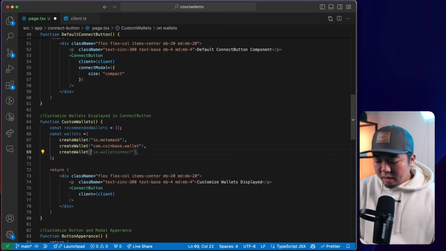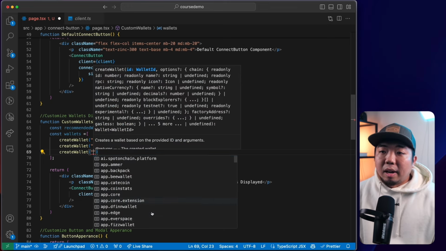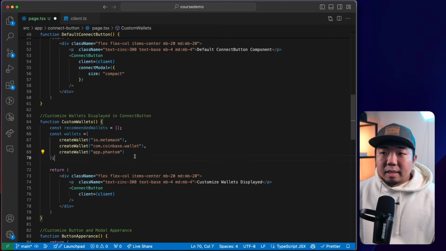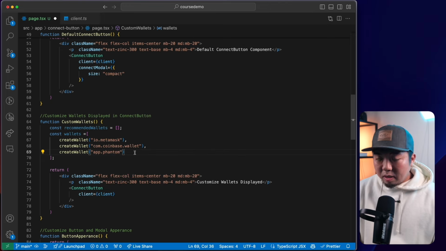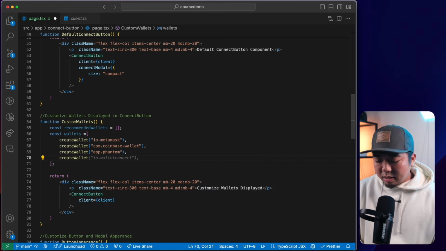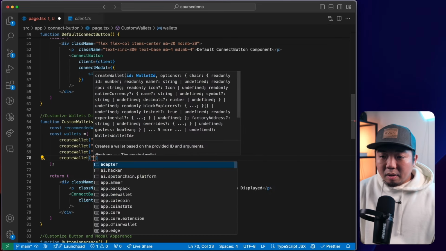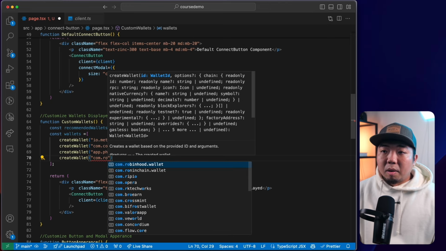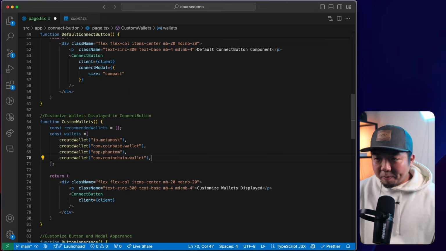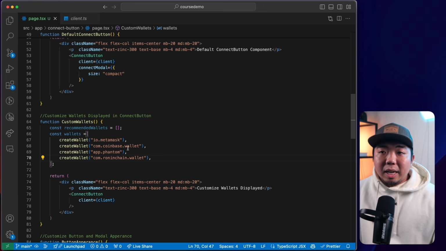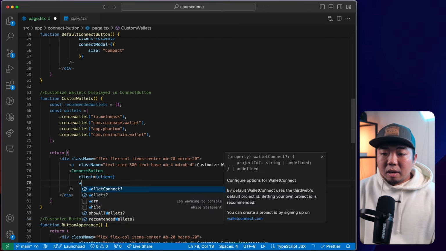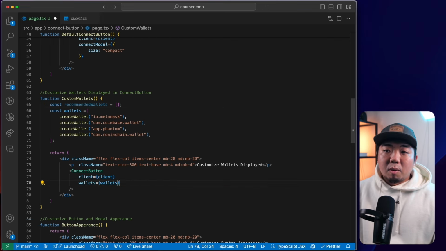We can add some other wallets here. Let's just select a random wallet here. Let's see, maybe we want to do a Phantom wallet. We can add that in there as well. If we wanted to create a wallet, we could also add something like a Ronin chain wallet. So we can do that too. So again, you can just select those wallets and add them in. We can do the same thing for recommended. So I'm not going to add the recommended wallets just yet, but in the connect button here, under the wallets option, we can just provide it our array of wallets.